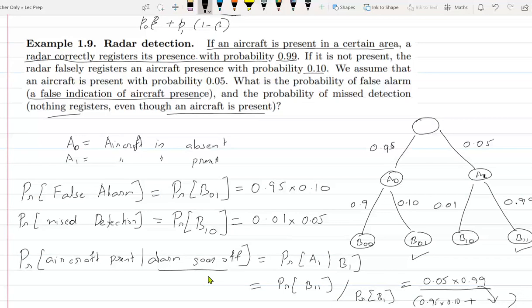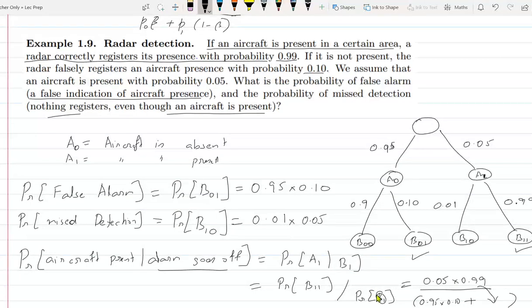Sir, in the last question, why can't we directly write B1 as the answer, 0.05 into 0.99? In the last part, aircraft present when alarm rang. So what is the event B1?